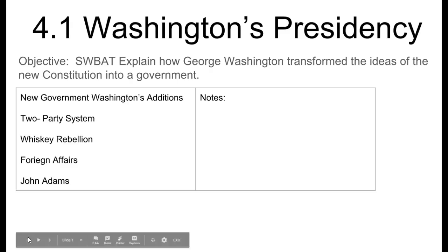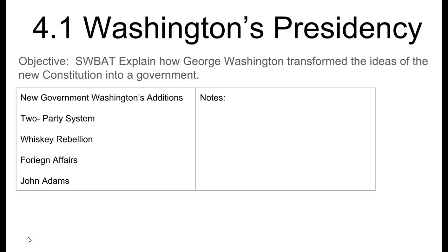Hi everyone, this is 4.1 Washington's Presidency. The objective for today is that by the end of the lesson, you will be able to explain how George Washington transformed the ideas of the new Constitution into a government.